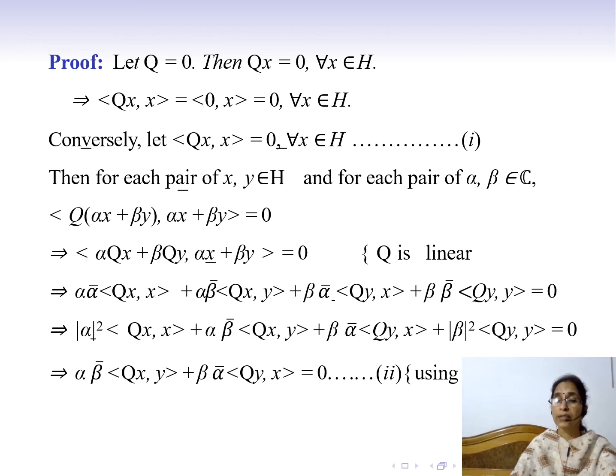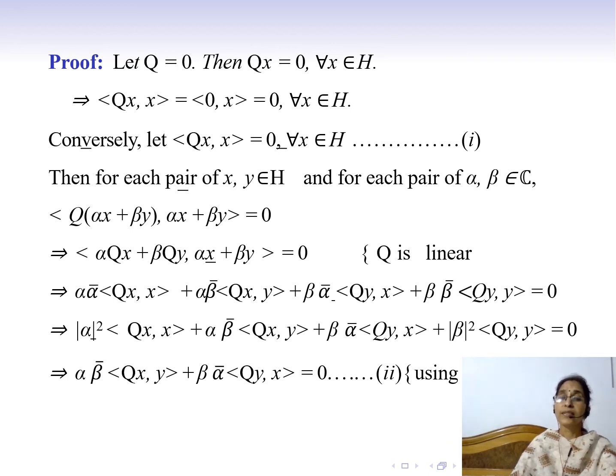And since we know that the inner product is linear in the first argument and conjugate linear in the second argument, this implies that alpha into complex conjugate of alpha inner product of Qx and x plus alpha complex conjugate of beta inner product Qx y plus beta complex conjugate of alpha inner product Qy x plus beta complex conjugate of beta inner product Qy y is equal to 0.